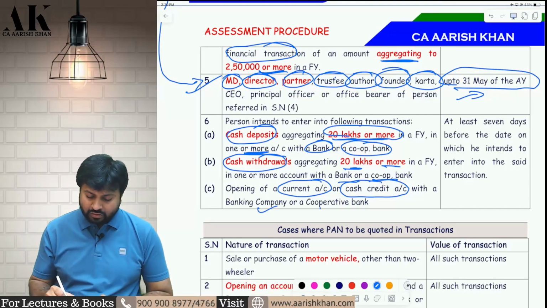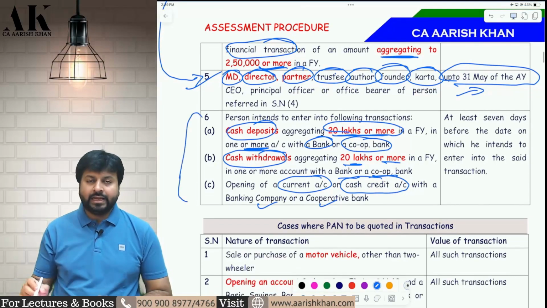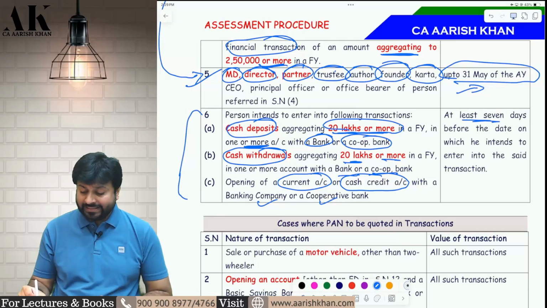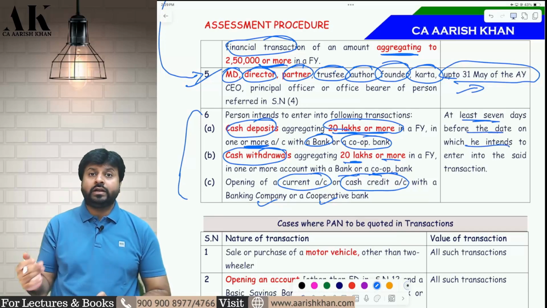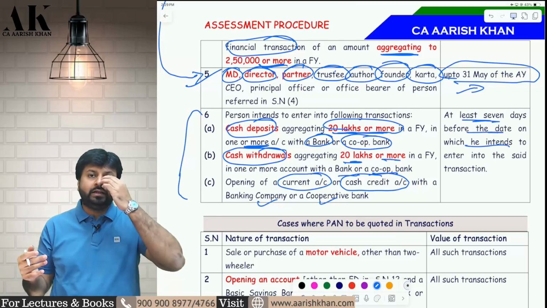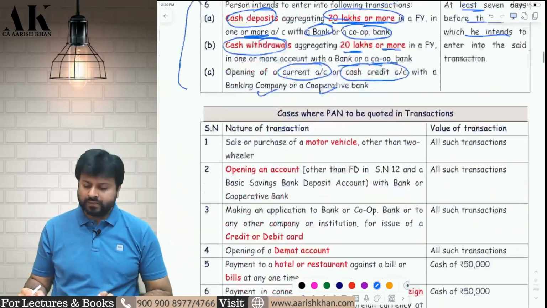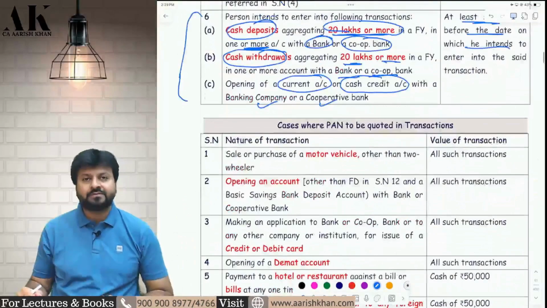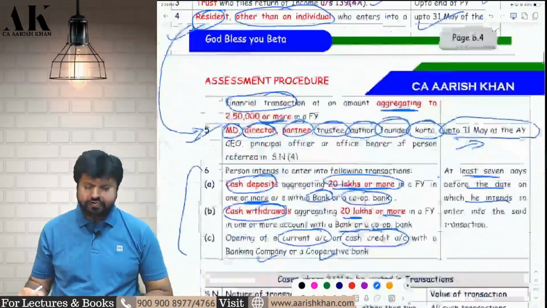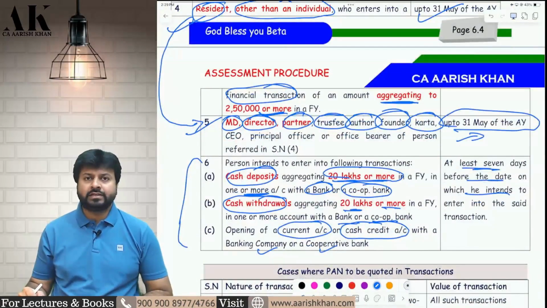If I am going to a bank or cooperative bank doing these three things, then I am liable to make an application at least 7 days before the date on which I intend to enter into the transaction. So whenever I intend to enter into the transaction, at least 7 days before that I have to make an application. I hope it is clear to all of you. Is it clear? So these are the categories for whom making an application for PAN is mandatory.